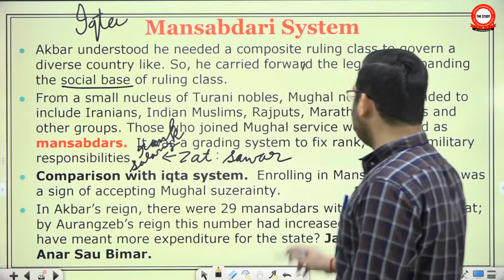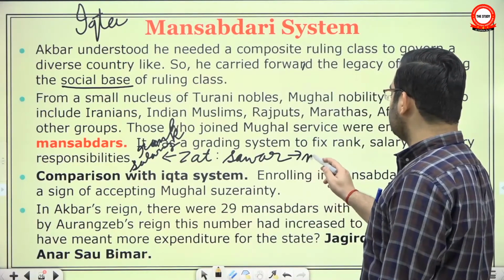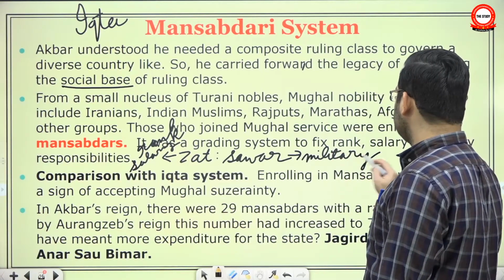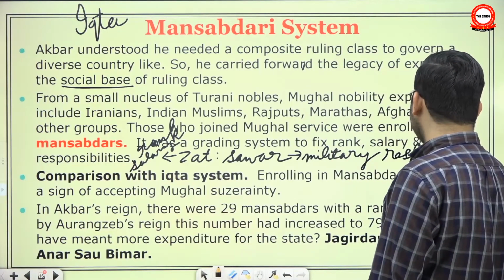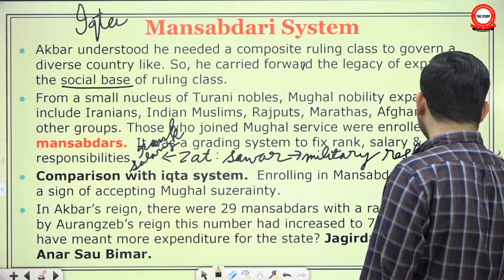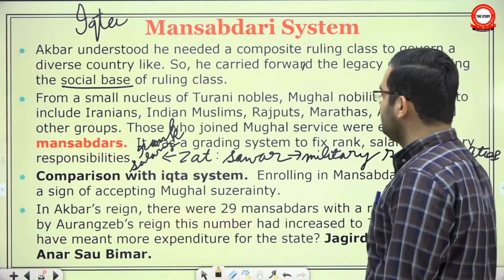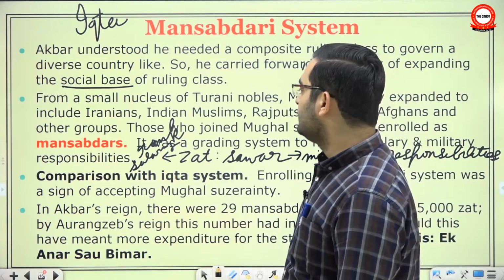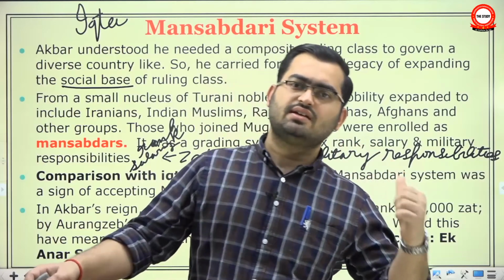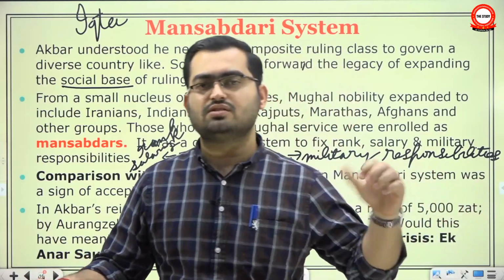And Sawar rank decided your military responsibility, meaning how many soldiers, how many horses, cavalry, how much infantry, how many elephants you are supposed to maintain. So your Zat rank decided your salary and rank, and Sawar rank decided your military responsibility.